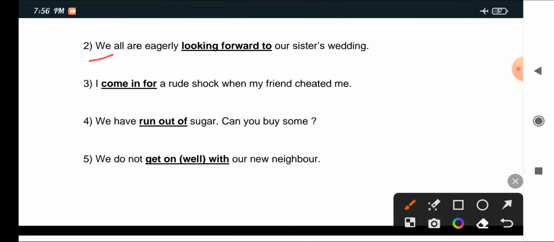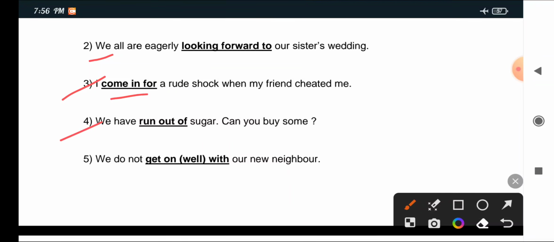We all are eagerly dash our sister's wedding: we all are eagerly looking forward to our sister's wedding. 3. I dash a rude shock when my friend cheated me: I came in for a rude shock when my friend cheated me.